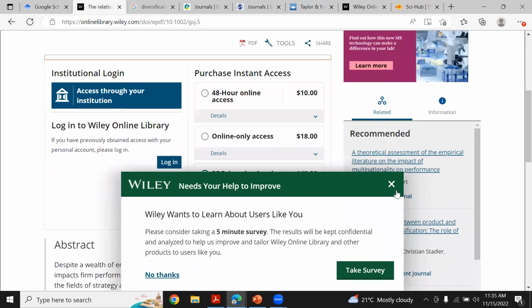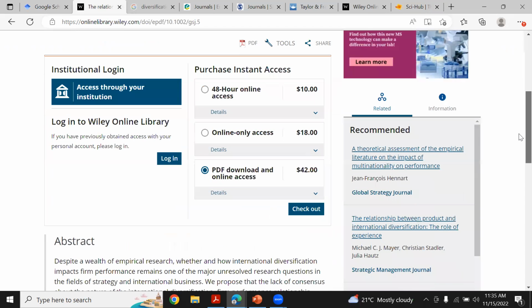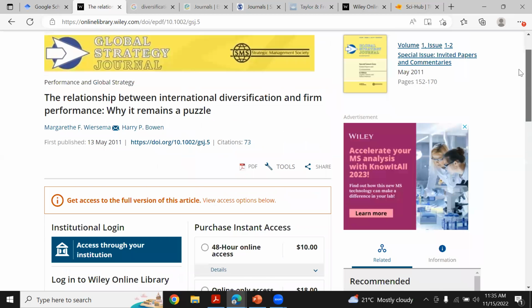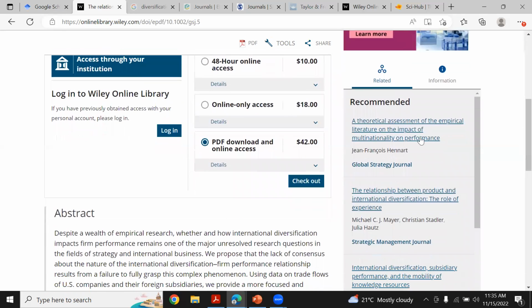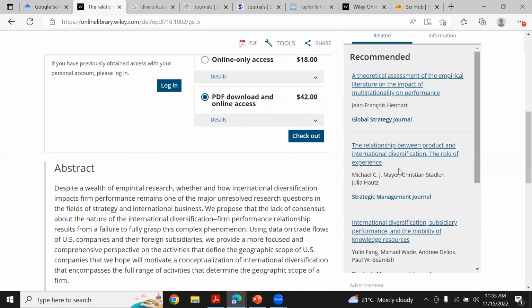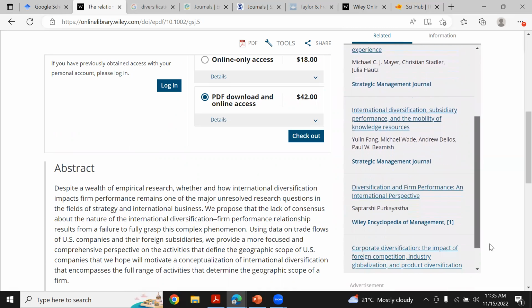Similarly, one more thing I'm going to let you know. I just opened this paper over here. You can see this particular journal is recommending that I read these papers also: the relationship with product, the role of experience, then subsidiary performance, because these papers are related to my search.